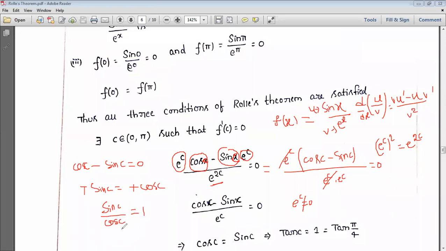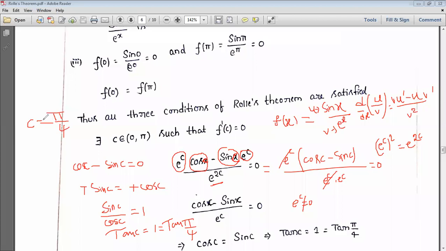And sin c by cos c is nothing but tan c. Tan c is equal to 1. At which value does tan become 1? Tan pi by 4 is equal to 1. Then c is equal to pi by 4. This is the value I got.